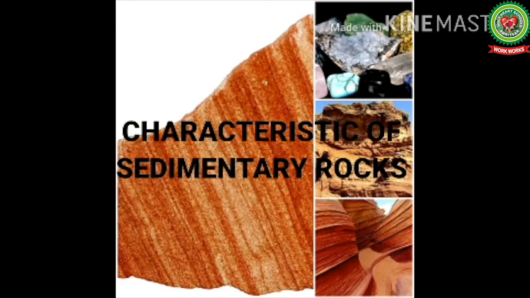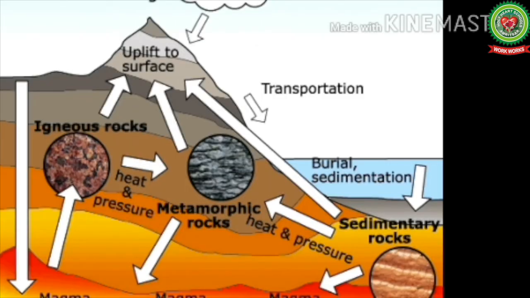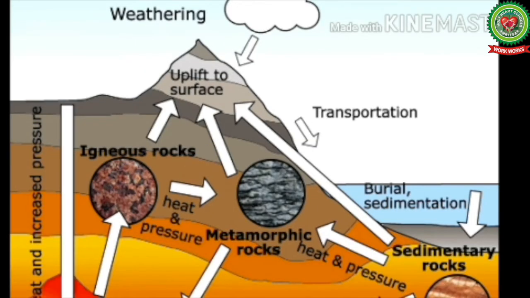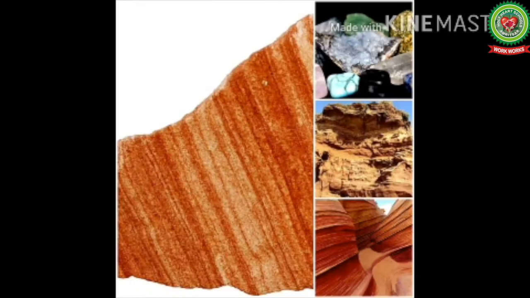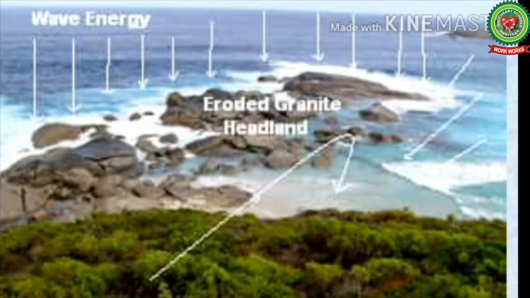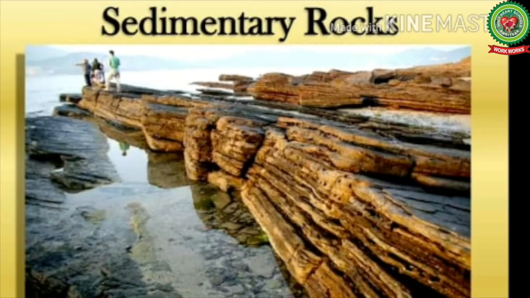Now next we are starting up with the characteristics of sedimentary rocks. Number 1. Sedimentary rocks are also known as secondary rocks as they are formed by the sediments of other rocks denuded and deposited by the agents of gradation like wind, water. Sedimentary rocks are largely found on the earth's surface.